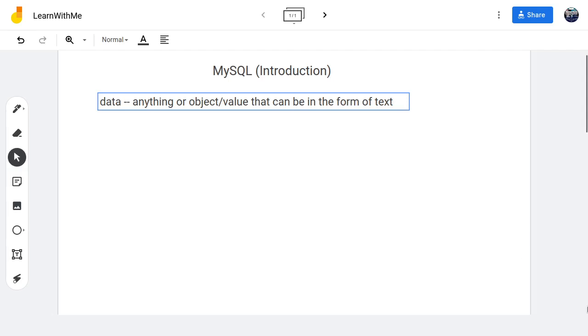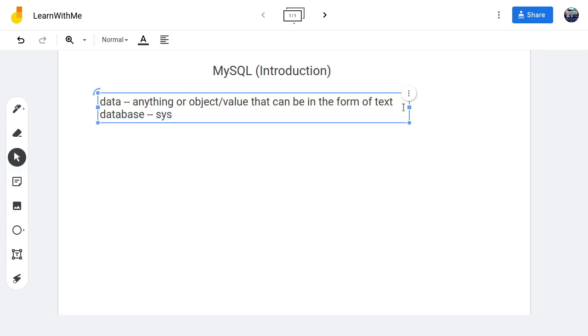Okay, all right, let's make progress. And the next thing I want to talk about is database. Database, what is a database?